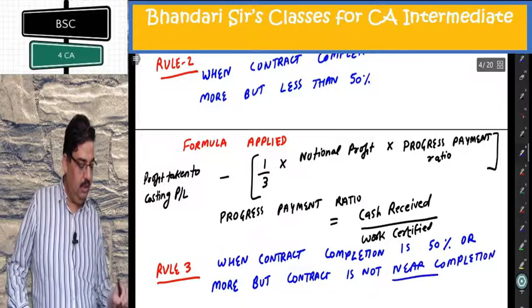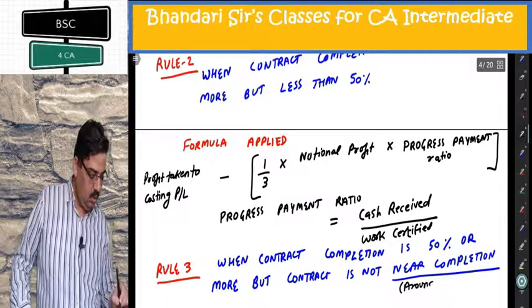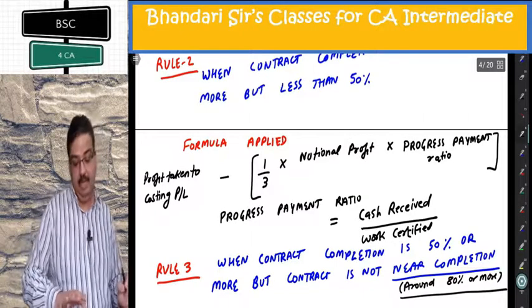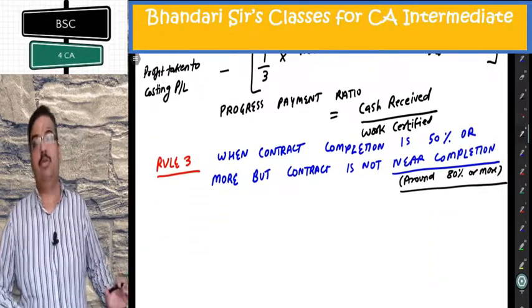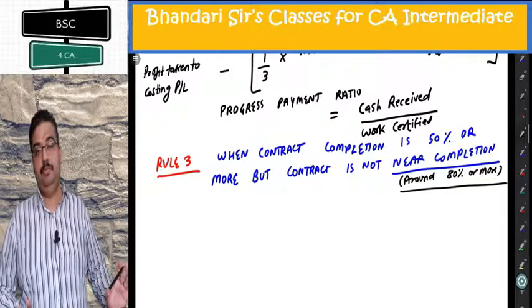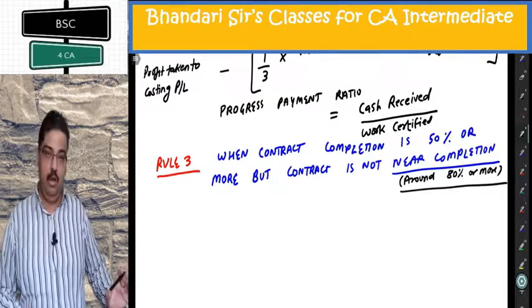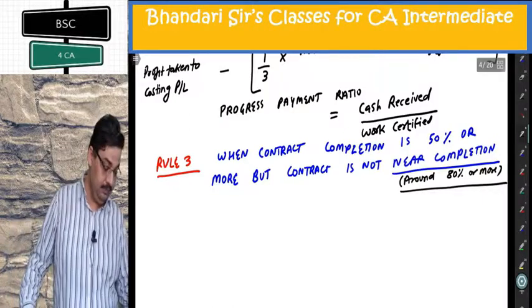Now, near completion they define around 80% or more. Few authors define it at 90%, but some people define it around 80%. It should not be near completion. Near completion can be defined differently by different authors, but the term should be followed, near completion.